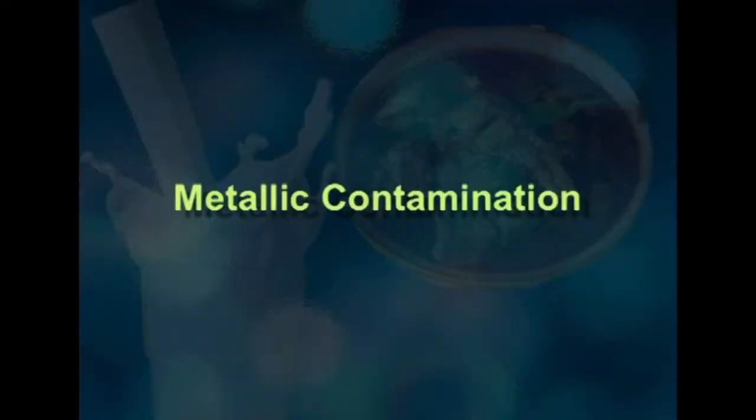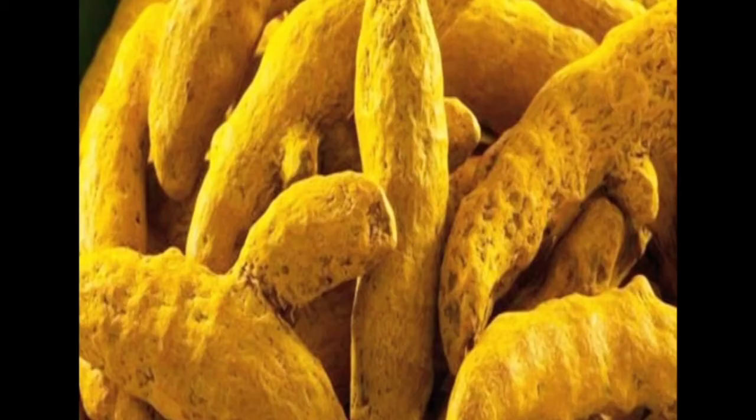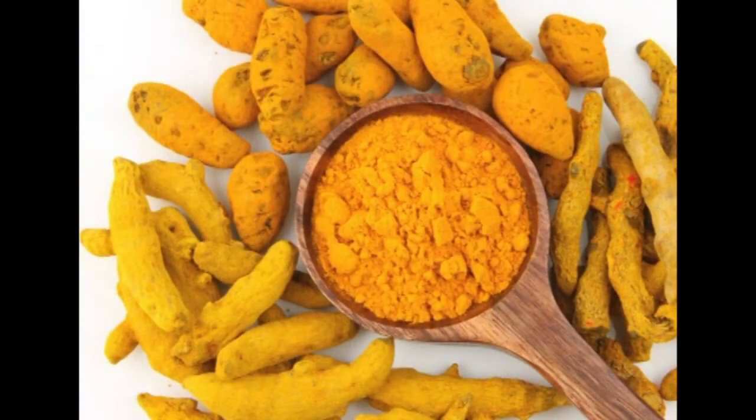And the third type of contamination is metallic contamination, especially heavy metals like cadmium, mercury, arsenic, antimony and cobalt, which are the common heavy metals by which food gets contaminated. Example, turmeric. It is coated with lead chromate, where the lead brings pathological pain, anemia, muscular paralysis, insomnia and brain damage.